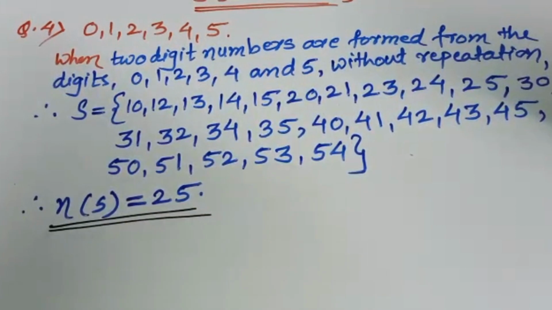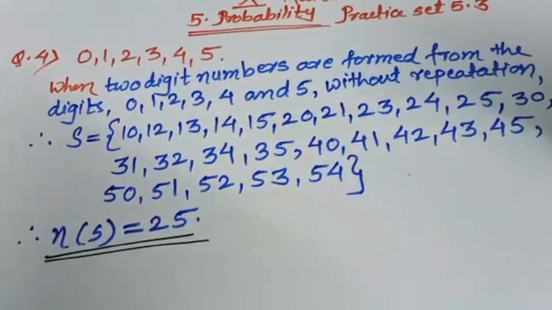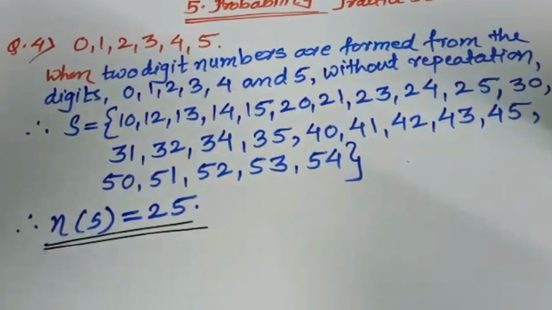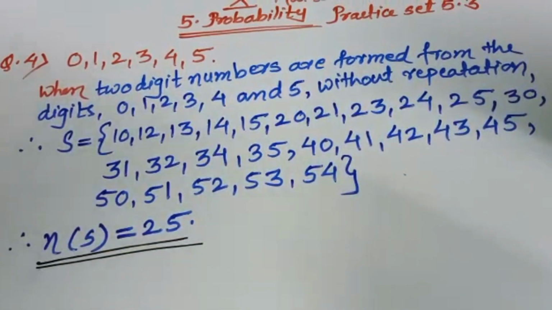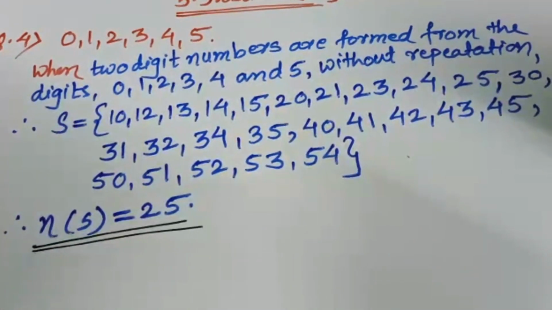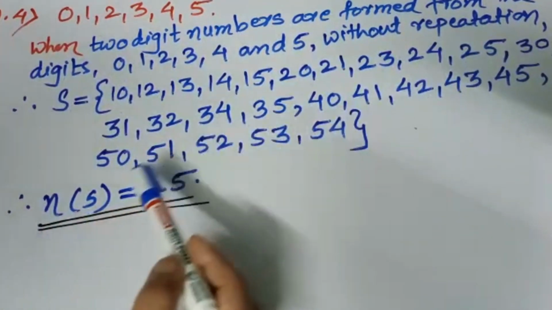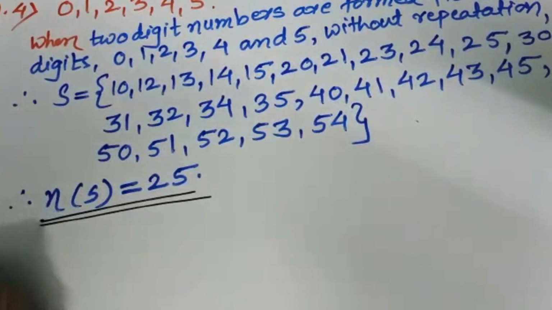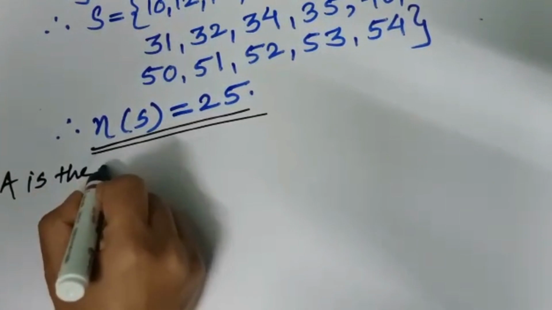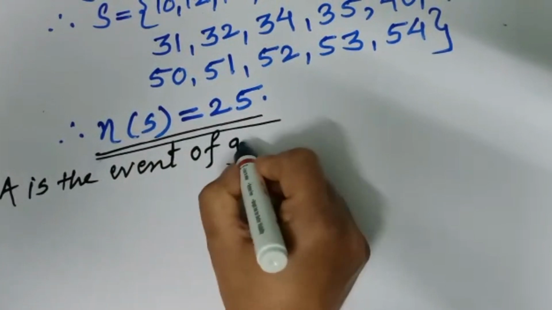The instruction in the formation of event A is that the number formed is even. Okay. So in that event A, the condition is the number formed is an even number, means all the even numbers. Here we have to write from the sample space. In that A event, say A is the event of getting an even number.